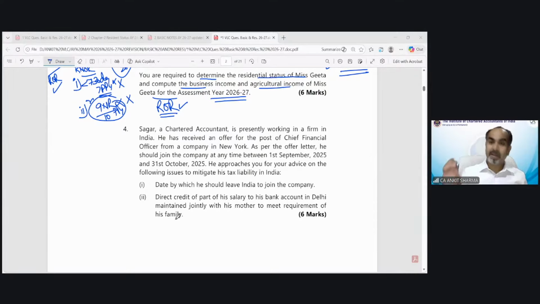But how to attempt a question is a different thing. It's not necessary that a student who has learned each and every thing will get the best marks in the examination. The best marks would go to the student who has knowledge plus applies that knowledge correctly. Like if you have knowledge of every kind of provision, but you are not able to read the question properly, you are missing the citizenship concept, you just miss that letter, that information, what will happen?